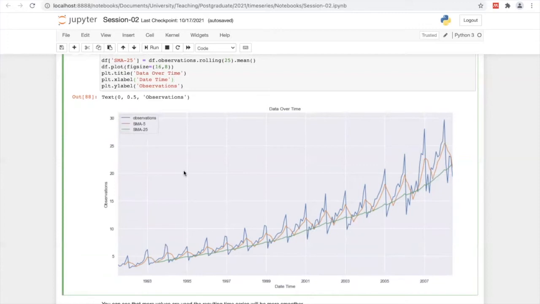It should be decided by the data scientist or analyst once he or she examines the data set. In general, the bigger the window length, the smoother it is, right? Good.